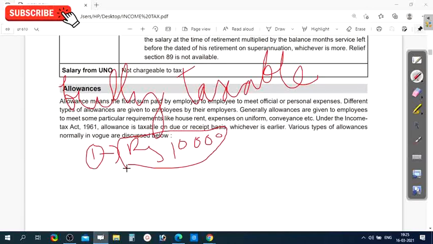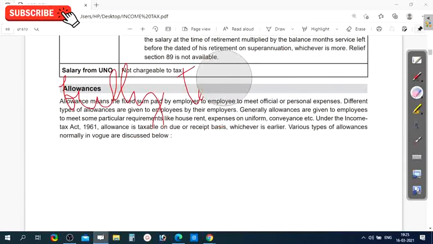Such allowances which come under the fully taxable category, on those allowances the employee has to pay full tax. And there are some other allowances which are fully exempted. Fully exempted means there are some other types of allowances on which you need not pay any tax.